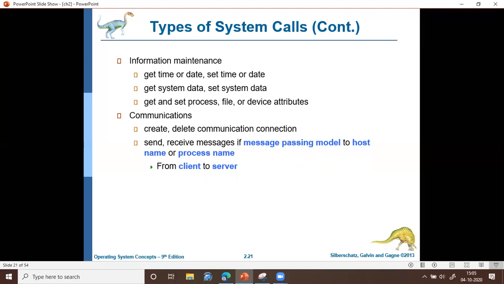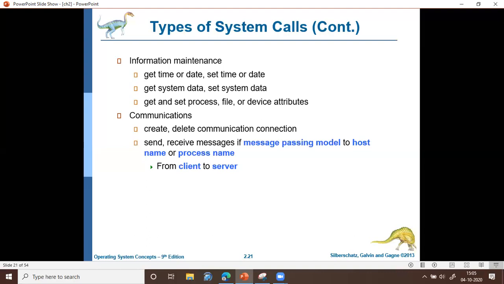In the message passing model, there will be the host name, and the host name will be connected with an IP address. In that particular system multiple processes may be running, but one of the processes may be communicating with another process, either in the same system or in some other system. So there will be a process ID. And also there will be a server and a client.